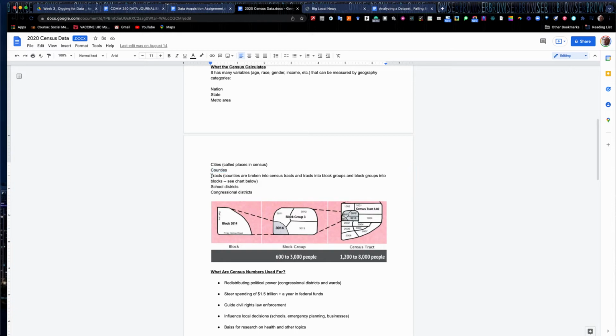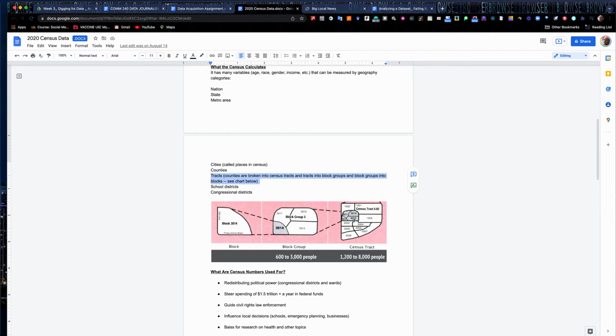Then you get down to what's called a census tract. And if you watched carefully on that video I showed you earlier, you may have seen some census tract data when we were looking at boundaries of Chicago. You can download that off the City of Chicago data portal. So census tracts, and here's an example of a tract over here.